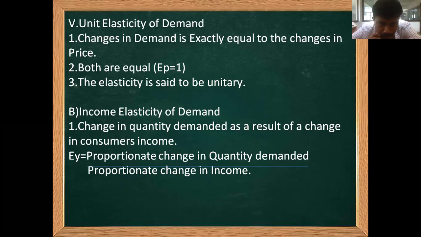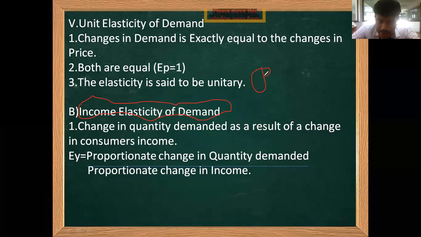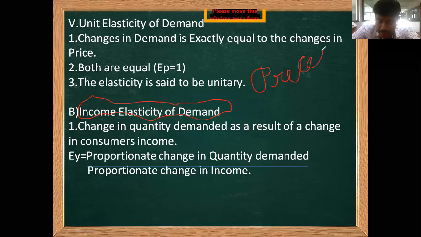So next we'll be focusing on the next kind of elasticity: income elasticity. The second type of elasticity of demand is income. Earlier we discussed price elasticity. Now we are discussing income. So what does it say by definition?